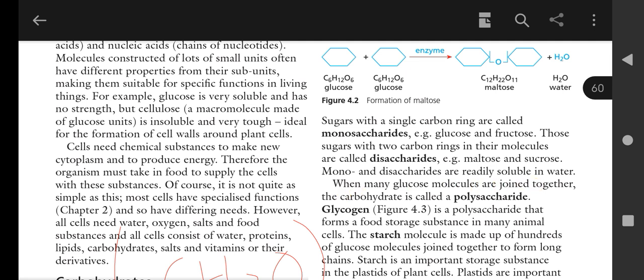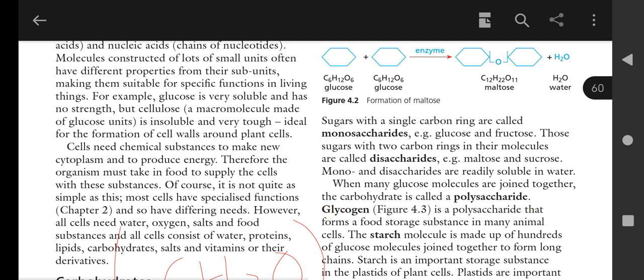When many glucose molecules are joined together, the carbohydrate is called a polysaccharide. Poly means many and saccharide means the units. So many units are present in the polysaccharide. Glycogen is an example, starch is an example, cellulose is an example, chitin is an example, and so many.